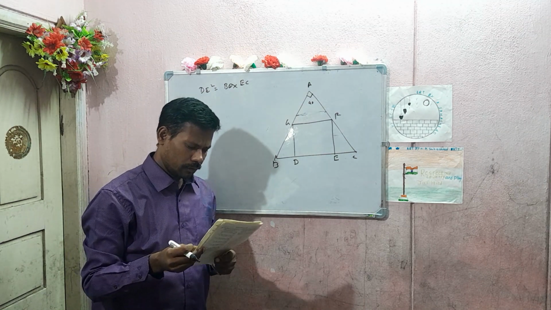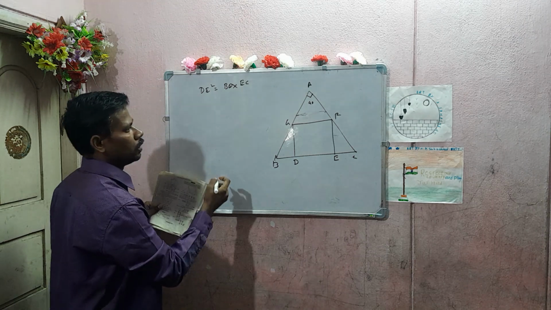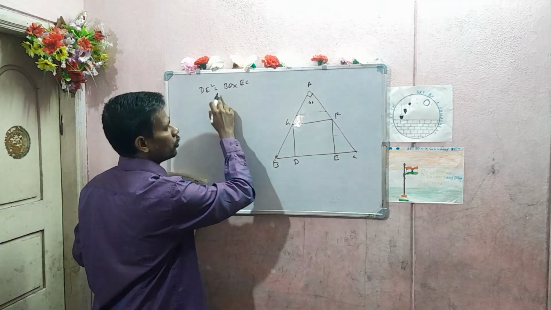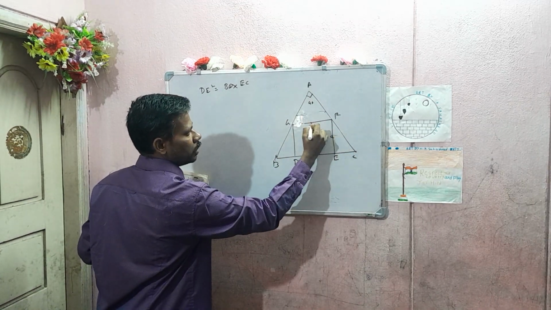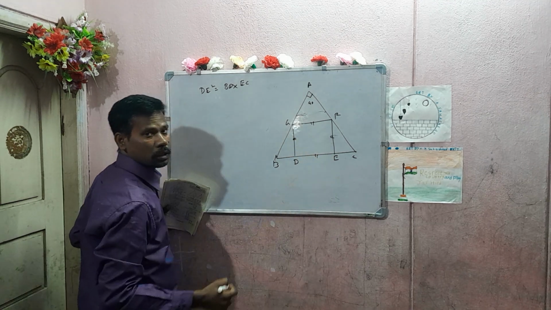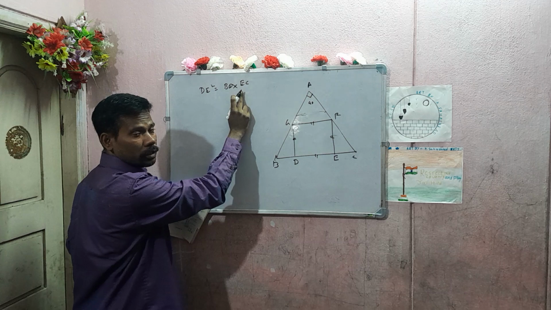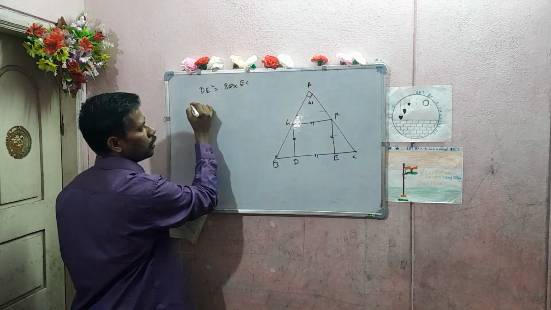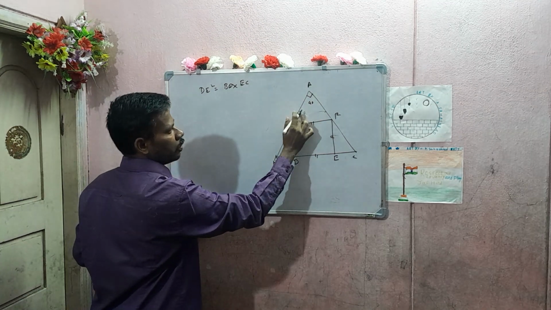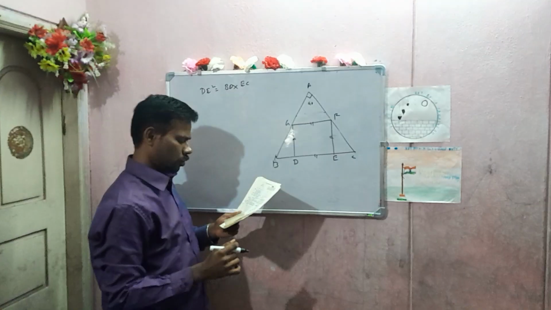So how to do this one? Very simple. We have to prove this one. Therefore, DEFG is a square. So we have to prove that DE square is equal to BD into EC. Consider this triangle. So here,